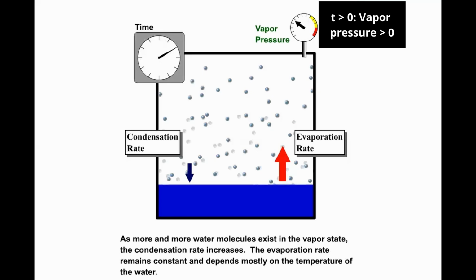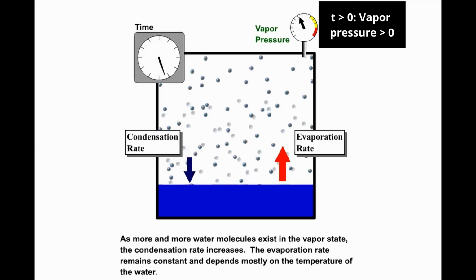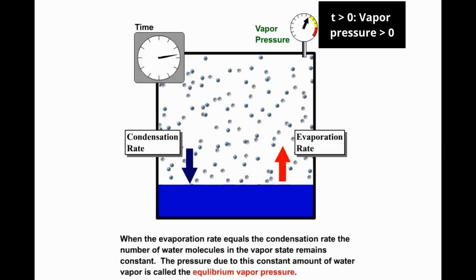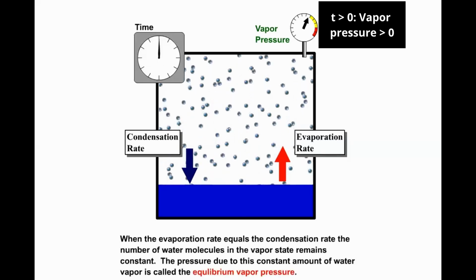So as time goes on and we get more and more water vapor present over the water and our vapor pressure increases, our condensation rate continues to increase until it equals the evaporation rate. And when that happens, the vapor pressure is equal to the equilibrium vapor pressure. The condensation rate is equal to the evaporation rate. That's the state of equilibrium when all those things are equal.